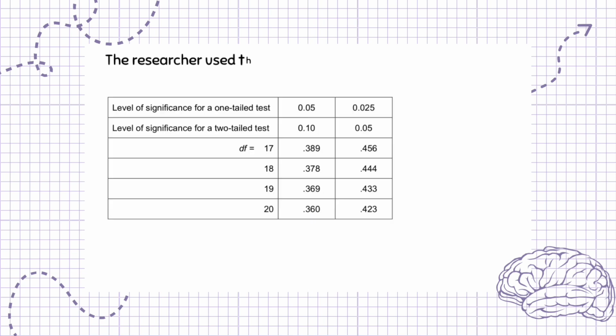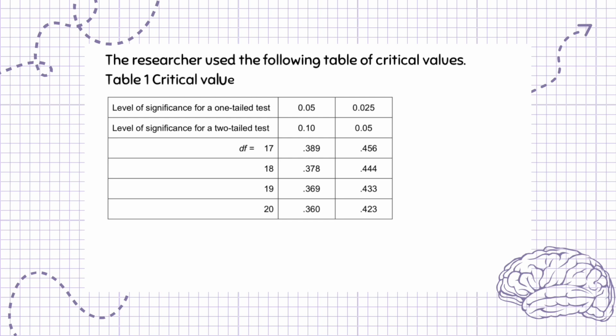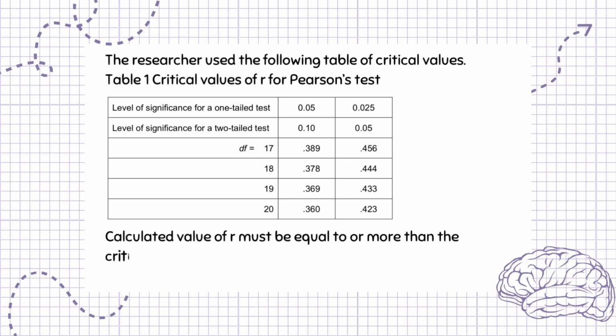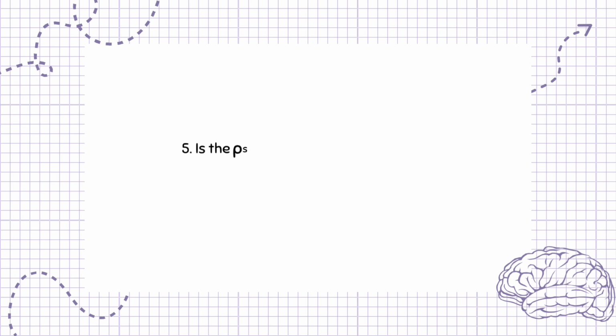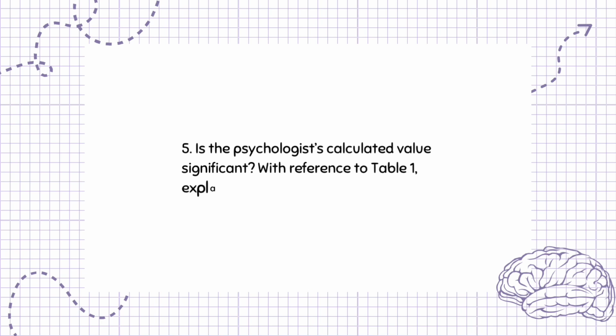The researcher used the following table of critical values. Table 1, critical values of r for Pearson's test. Calculated value of r must be equal to or more than the critical value for significance to be shown. Degrees of freedom, df, equals n minus 2. Question 5. Is the psychologist's calculated value significant? With reference to Table 1, explain your answer. 4 marks.